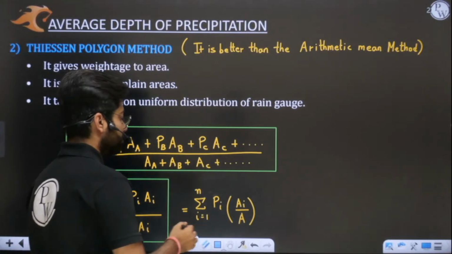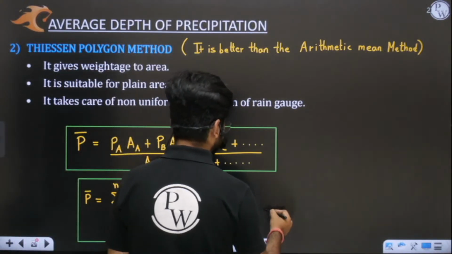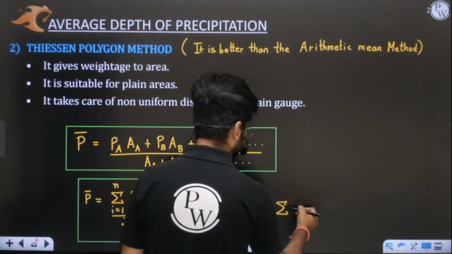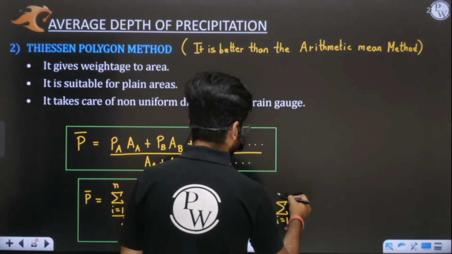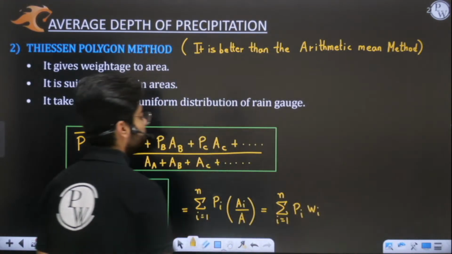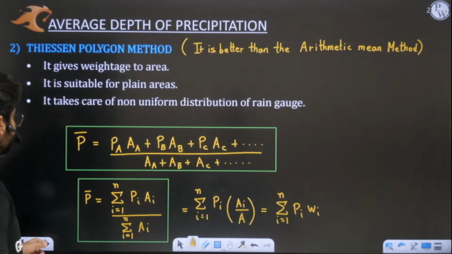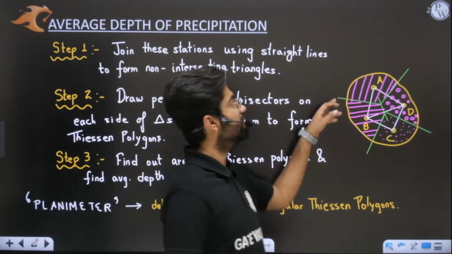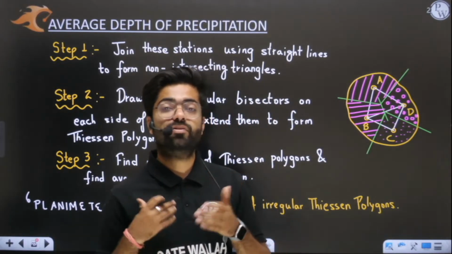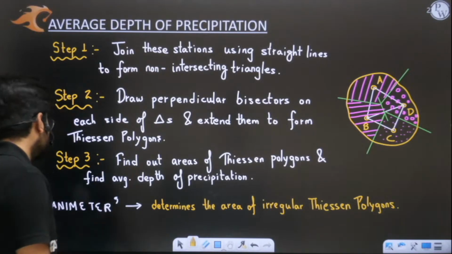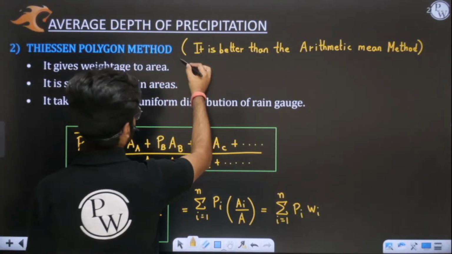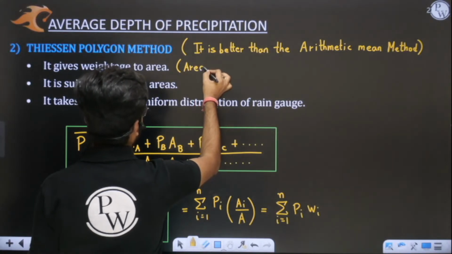We can write it like this also. The more the area of the Thiessen polygon for any station, the more weightage it will have. That's why this method is sometimes also known as the area weightage method.